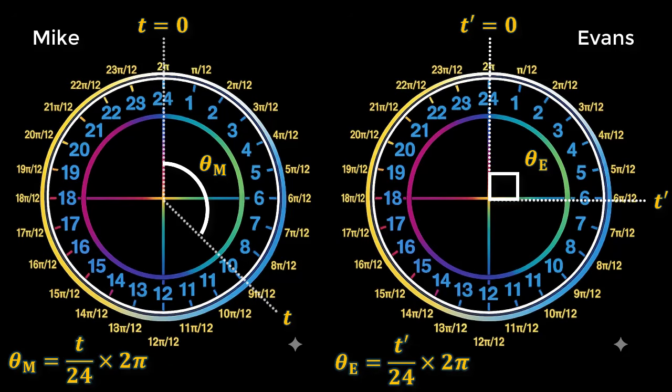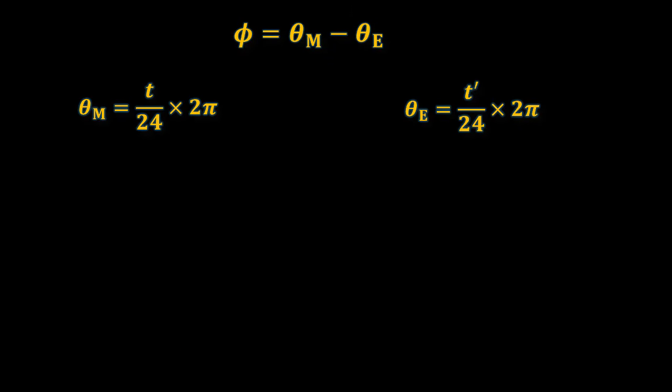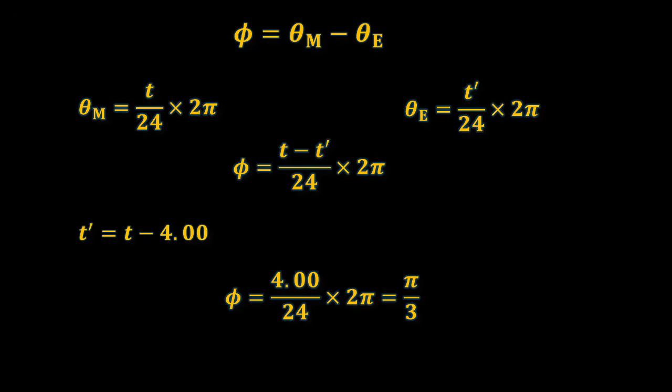The phase difference between them can then be written as phi equals theta_m minus theta_e, which can then be written as (t minus t') over 24 times 2 pi. But since t' is equal to t minus 4.00, we arrive again at phi equals 4.00 over 24 times 2 pi, giving us pi by 3.